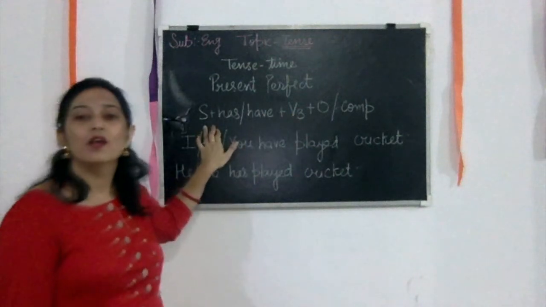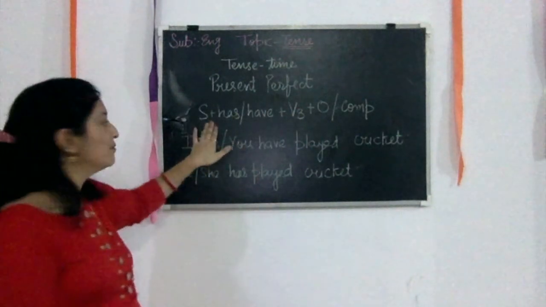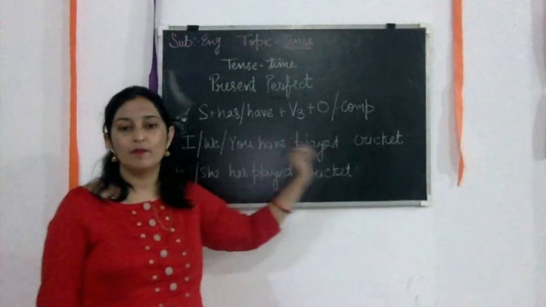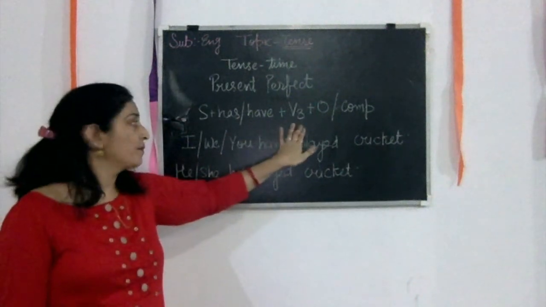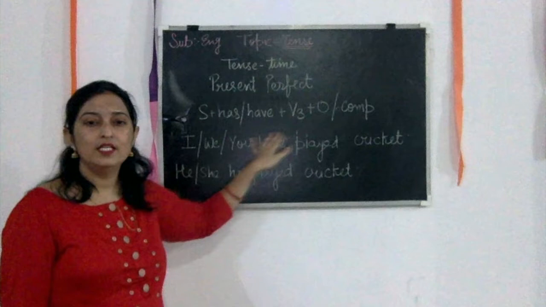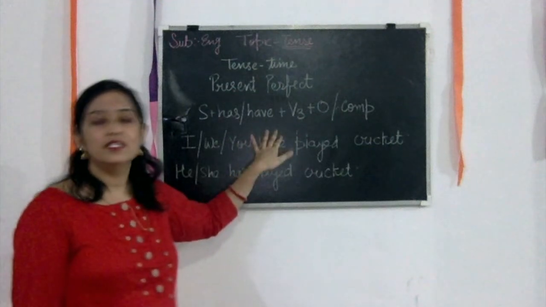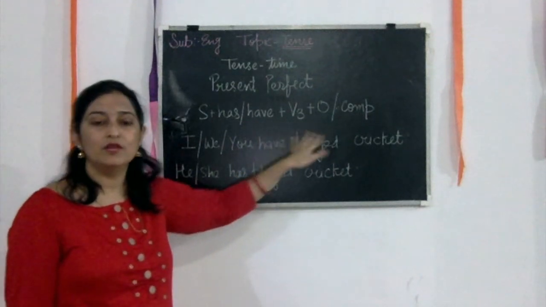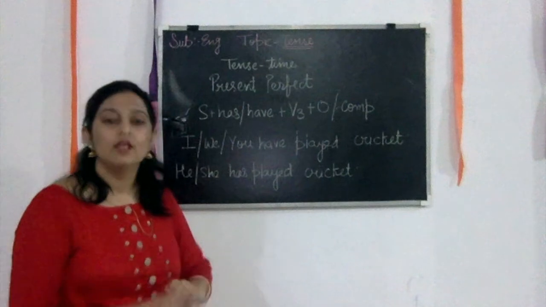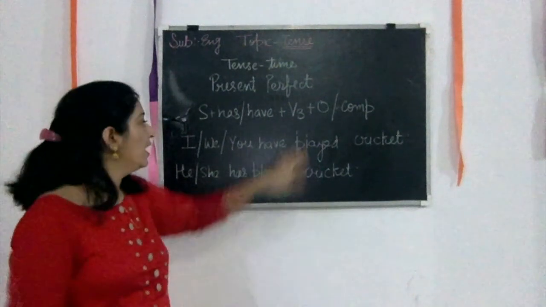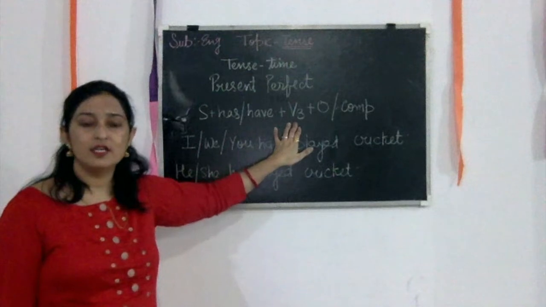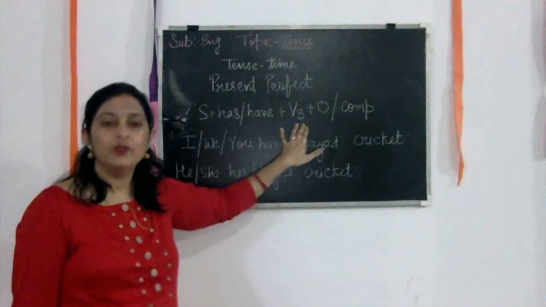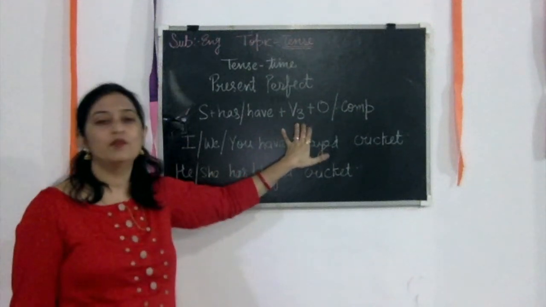And what is the rule of perfect? It is subject plus has or have, and then verb third form, plus object or complement. So verb third form and then has or have. These two are the major changes that we have to make here. Before the verb third form you have to write has or have. We will discuss how to use has or have, and the verb third form also. The verb third form is the form of the verb you have read earlier in classes: verb first form, verb second form, and then verb third form.